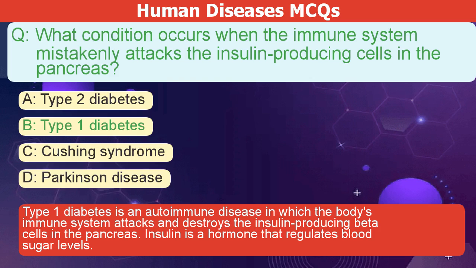Type 1 diabetes is an autoimmune disease in which the body's immune system attacks and destroys the insulin-producing beta cells in the pancreas. Insulin is a hormone that regulates blood sugar levels.